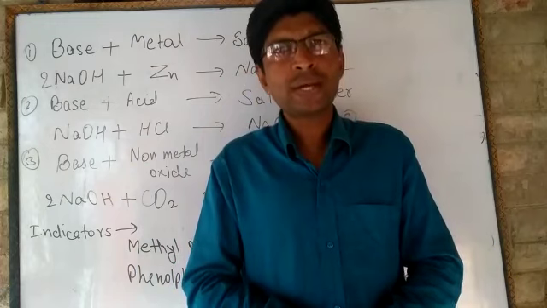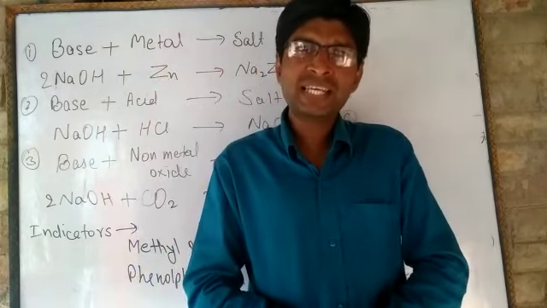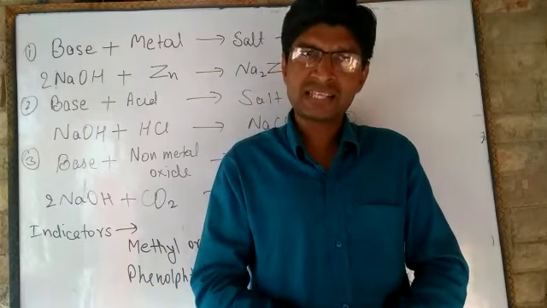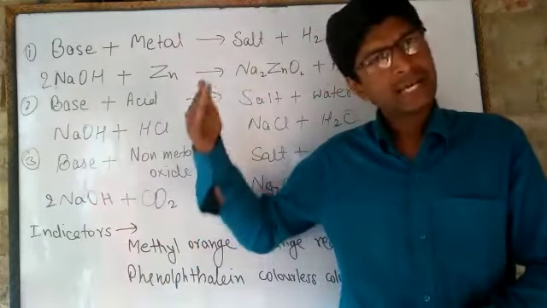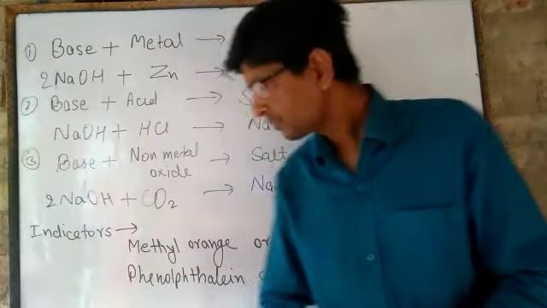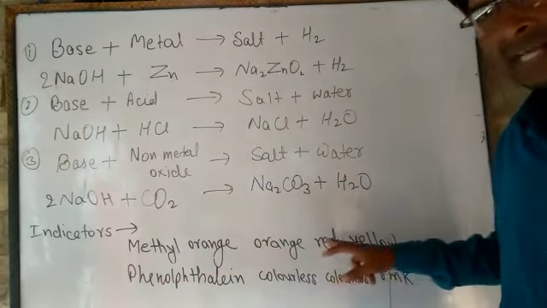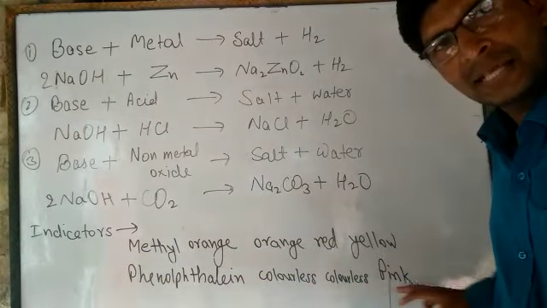Phenolphthalein is also a synthetic indicator. It is colorless, remains colorless in acidic solution, and becomes pink in basic solution. So the chart I have prepared: methyl orange, orange, red, yellow; phenolphthalein, colorless, pink.